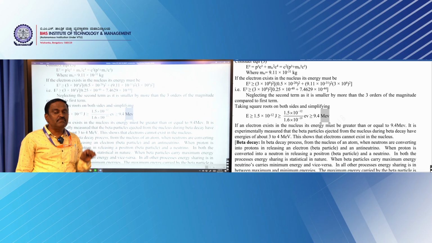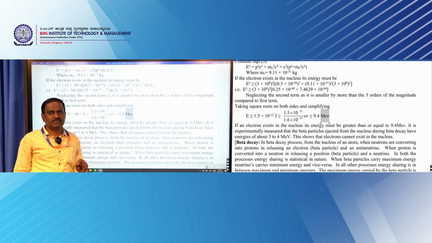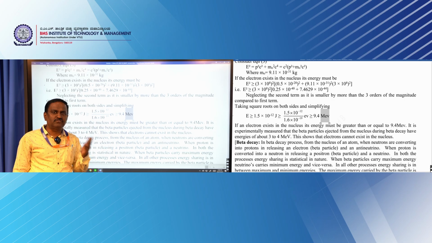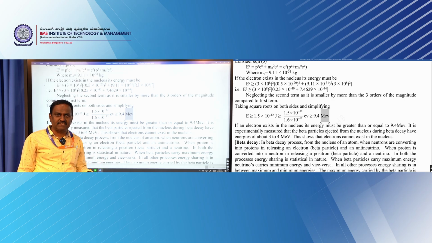These are the minimum energies expected for the electron to exist inside the nucleus. But according to the experiment, the maximum energy possessed by the electron which comes from the nucleus, that is the beta particle, is about 4 MeV. So, there is no comparison of these energies.